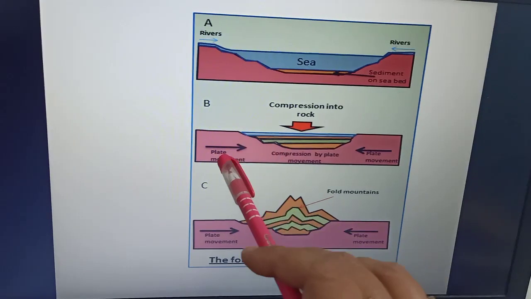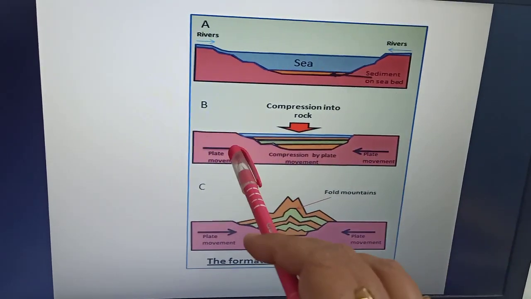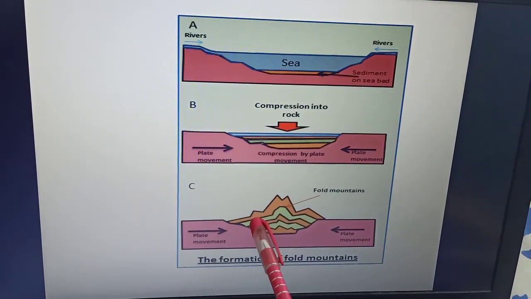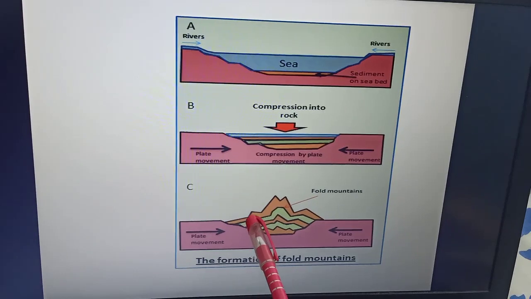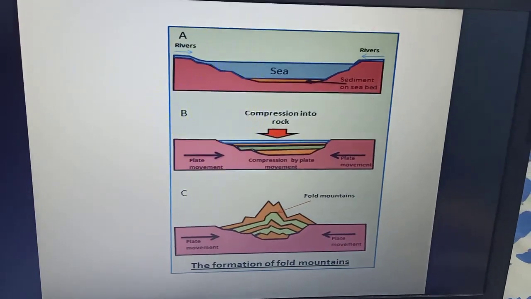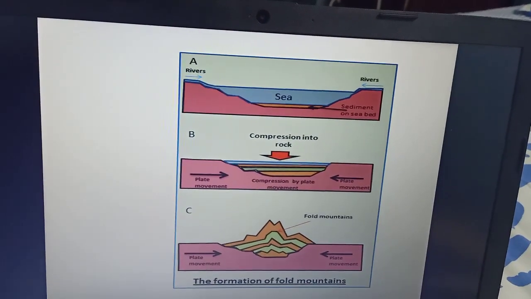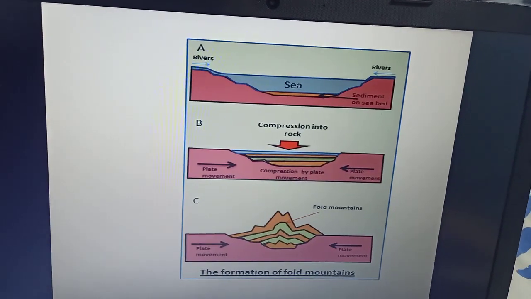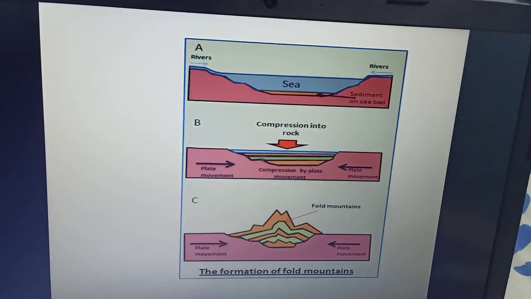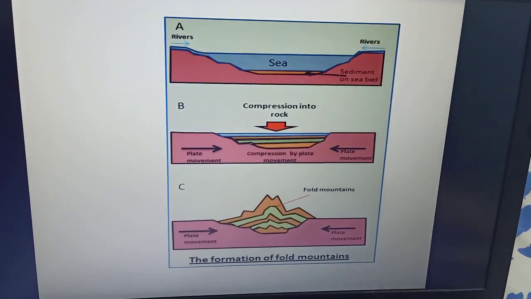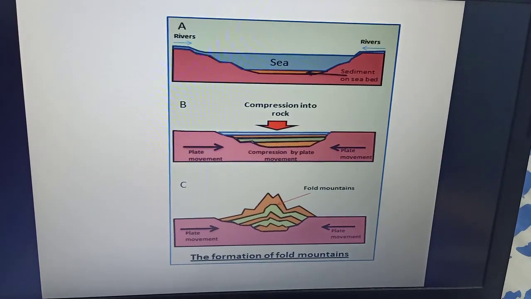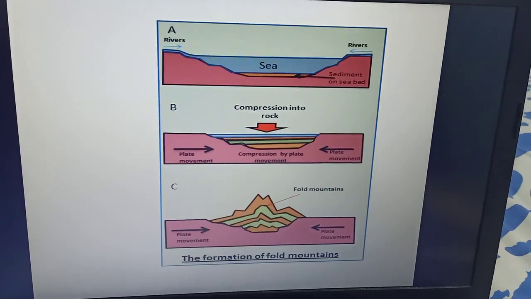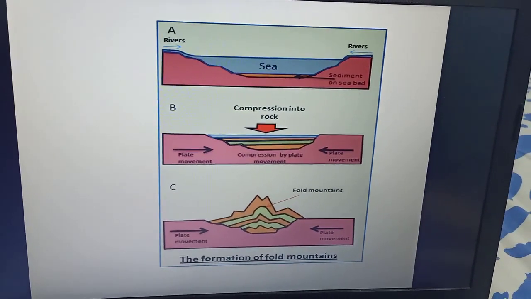Then these sedimentary rocks, they were subjected to plate movement or compression. So as a result of this, the sedimentary rocks, they got folded to form the fold mountains. So children, this is how the Himalayas were formed. They were formed over millions of years on a marine basin called the Tethys Sea. So it is believed that the Indian plate moved towards the Eurasian plate. So the sediments of the Tethys Sea got folded to form the Himalayas.